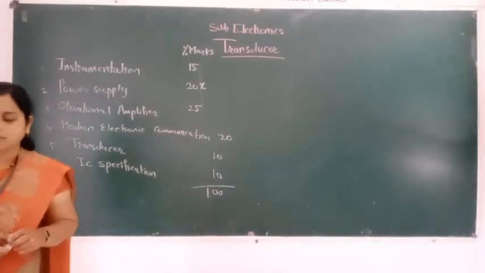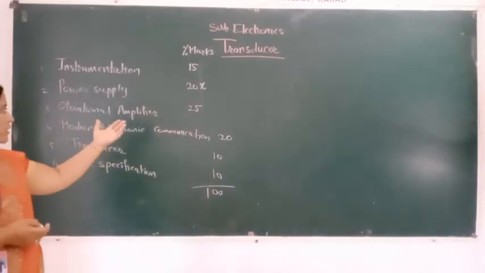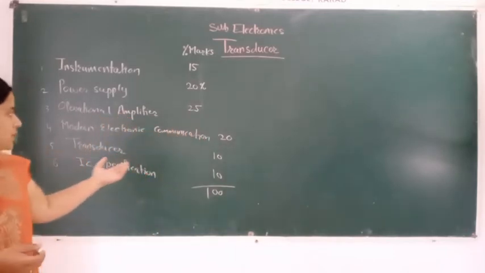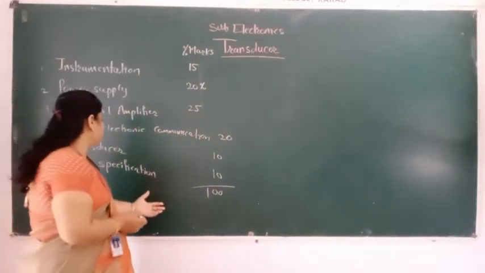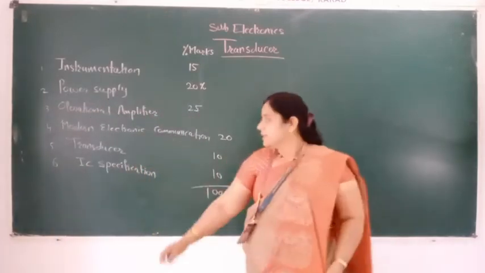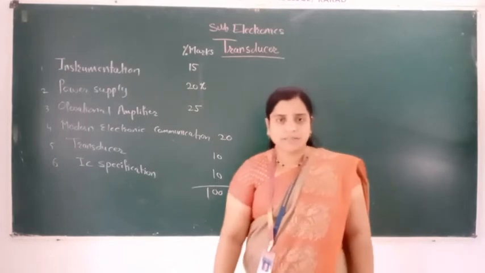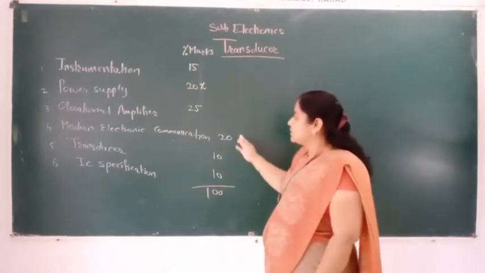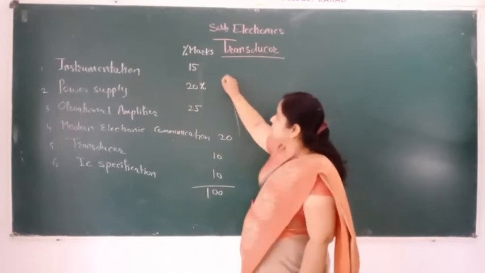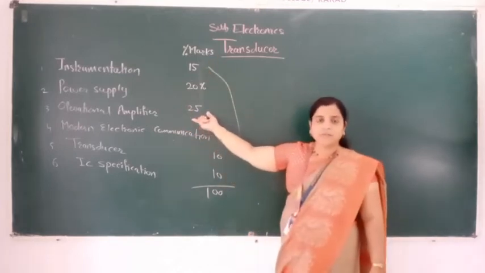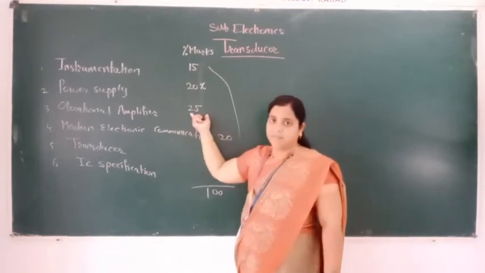Instrumentation 15 marks. Power supply having 25 marks. Operational amplifier having 25 marks. Modern electronic communication 20. Transducer. Only one chapter will remain from paper 1, that is IC specifications, that is a very small chapter. So near about all chapters we have completed. The maximum marks, 25, is for operational amplifier, and before vacation we have completed this chapter.